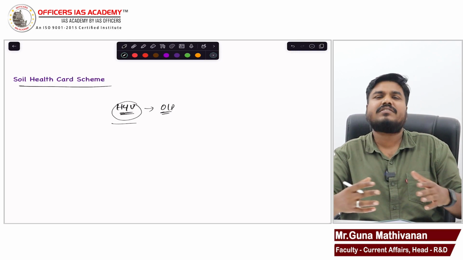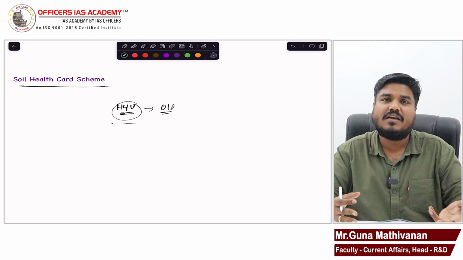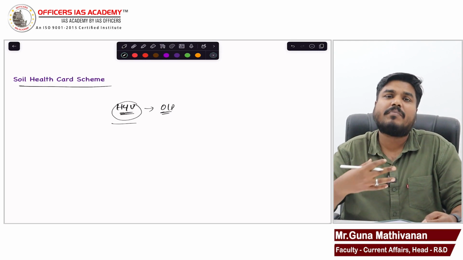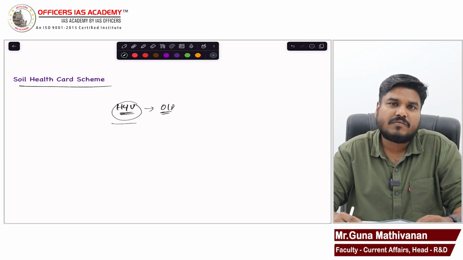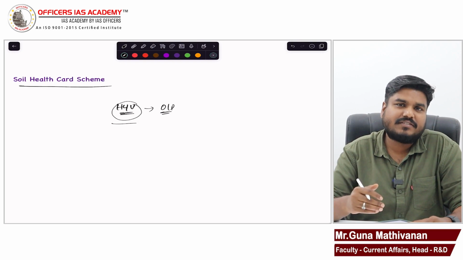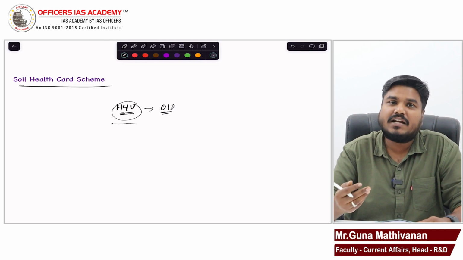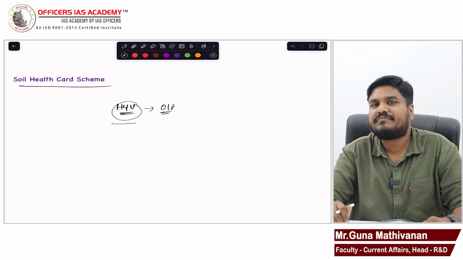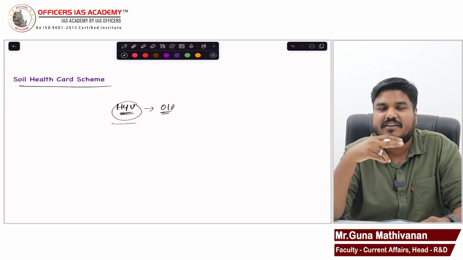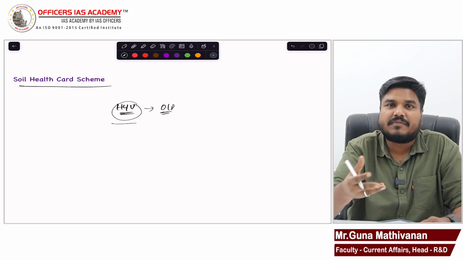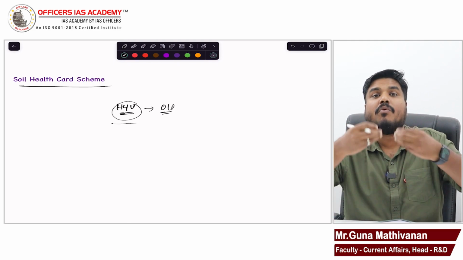But because of various reasons, farmers started using excess amounts of urea and other fertilizers in an inappropriate manner. A particular fertilizer started being used in a larger manner. This excess use of fertilizers, predominantly urea but other fertilizers also, is going to affect the fertility of the soil. When soil fertility is affected, the output will reduce. When the soil is more fertile, it gives you more output.